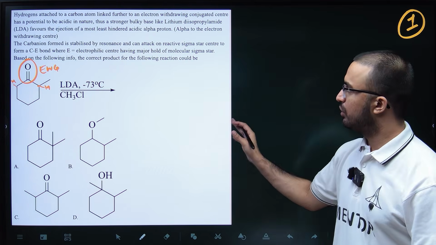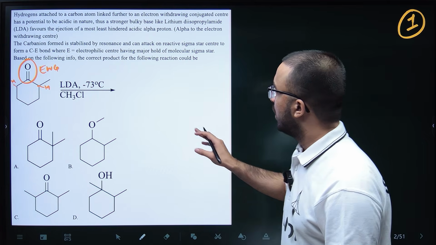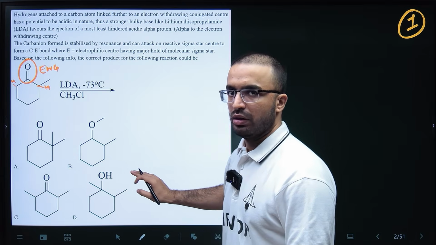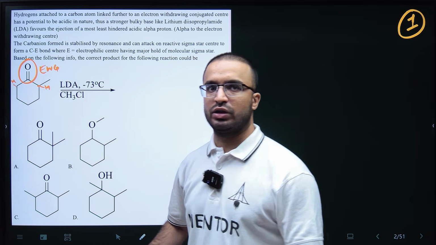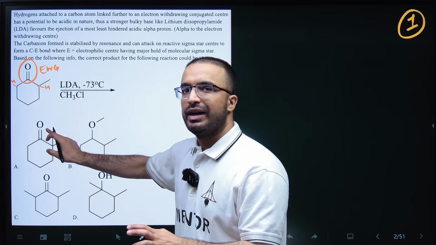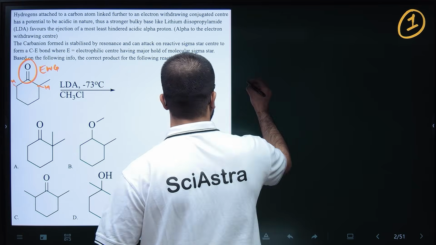A carbanion is formed when these acidic hydrogens are removed, and this carbanion is stabilized by resonance.